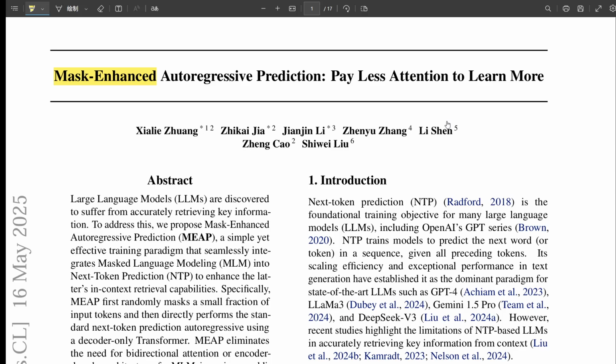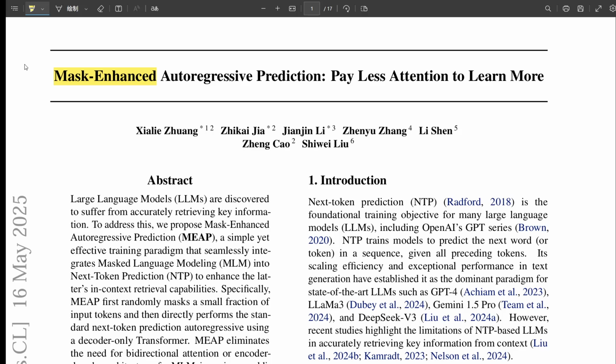Okay, so let's set the stage. Before MEAP came along, what was the standard playbook for training these big models? Well, you really had two main players, right? Each with its own sort of pros and cons. The first one, and the one powering most of the big generative models we see now, is next token prediction, NTP. Yes, the standard, right? Just predict the very next word. Exactly that. It's the foundation for models like GPT, Llama 3, Gemini 1.5 Pro, DeepSeek-V3, basically all the big decoder-only transformers. And it's great for generation, making text flow smoothly. Fantastic for it because it learns to build sequences naturally, token by token.